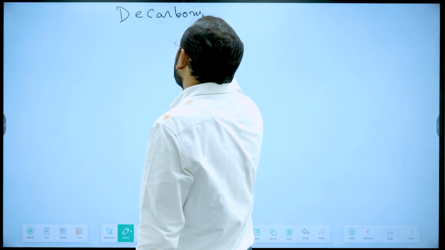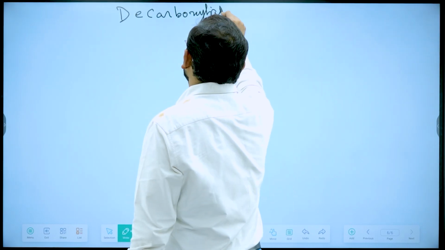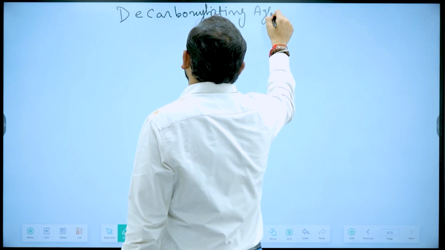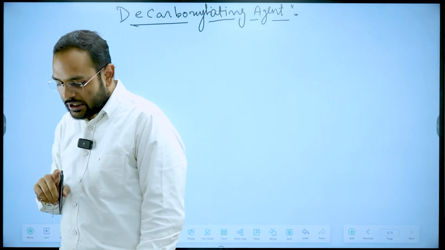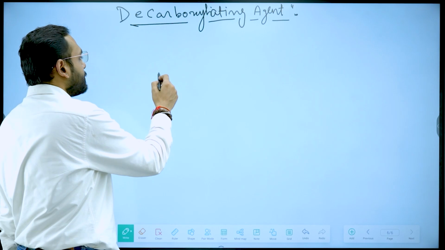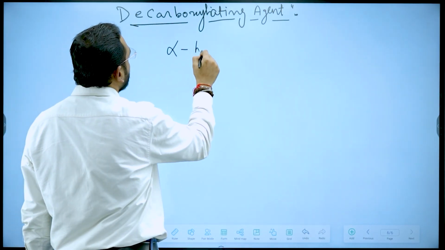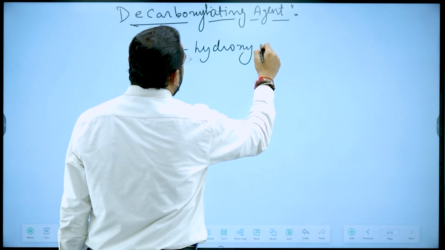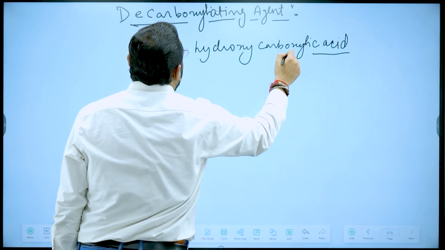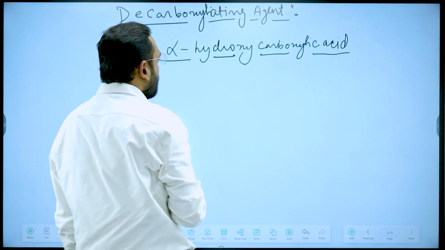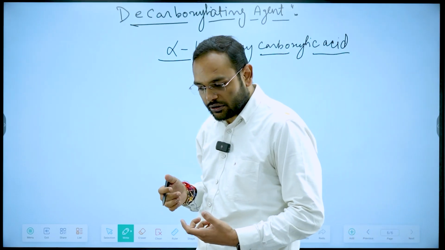It acts as a decarboxylating agent in only one case, that is when we have alpha hydroxy carboxylic acid. So the main condition is it should have alpha hydroxy carboxylic acid, and if we treat alpha hydroxy carboxylic acid, it will start to act like a decarboxylating agent.